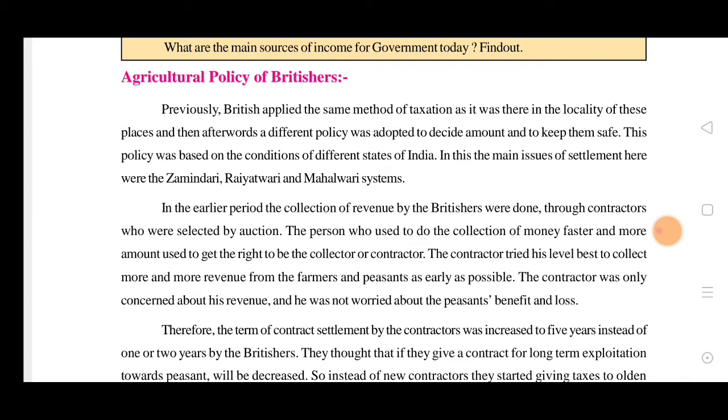So the zamindari system, Raitwari and Mahalwari. The zamindari system was introduced by Cornwallis in 1793, Raitwari was introduced by Sir Thomas Munro in 1820, and Mahalwari was introduced by Holt Mackenzie in 1822. So this system was there in that period when the British had to collect the revenue from these localities from the agriculture department.